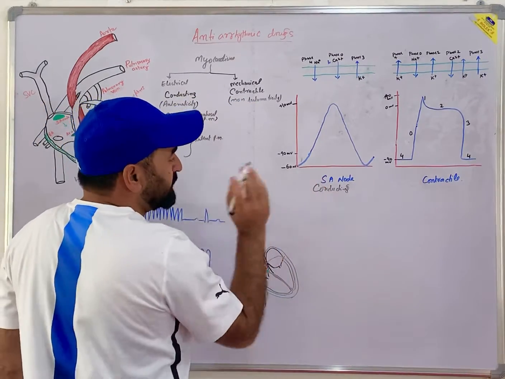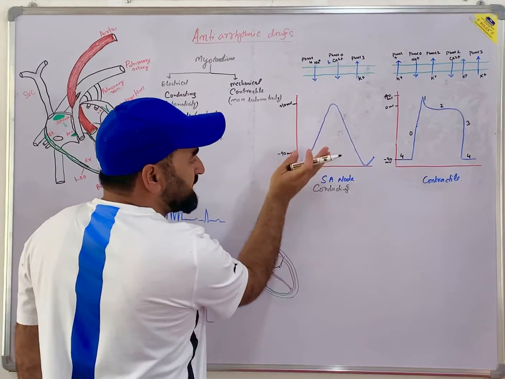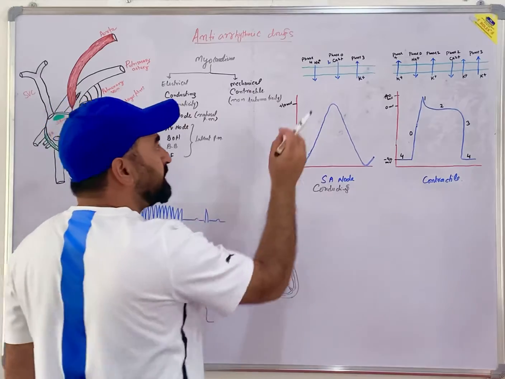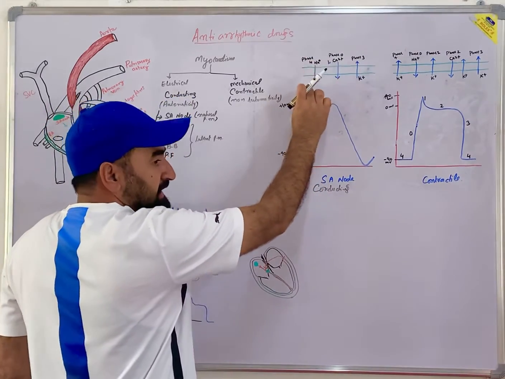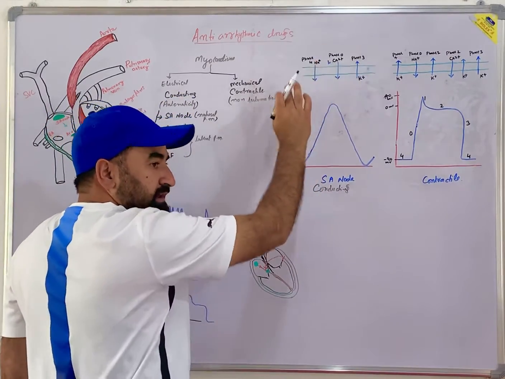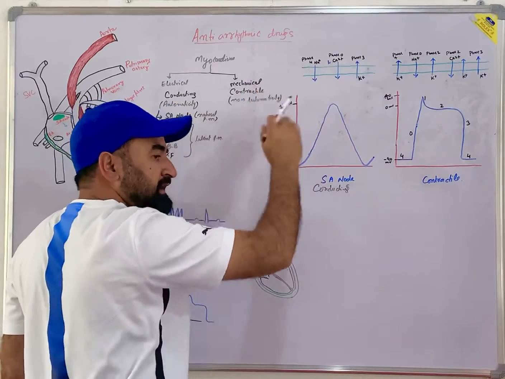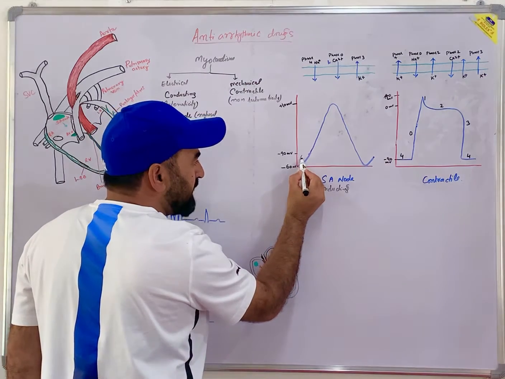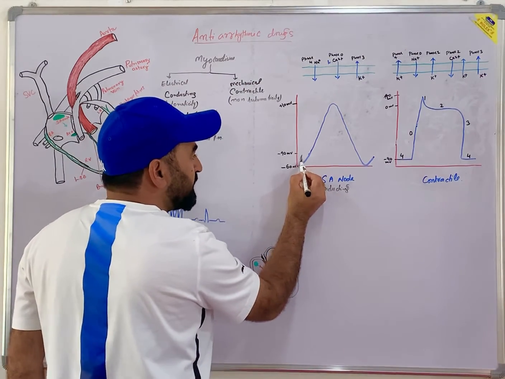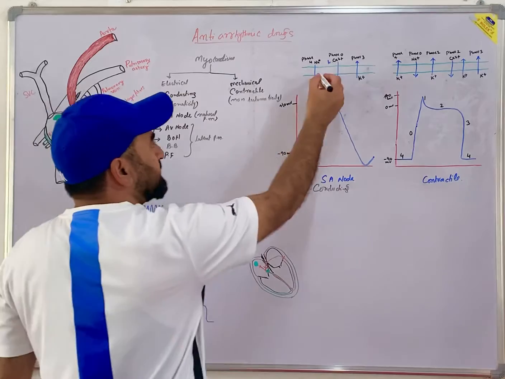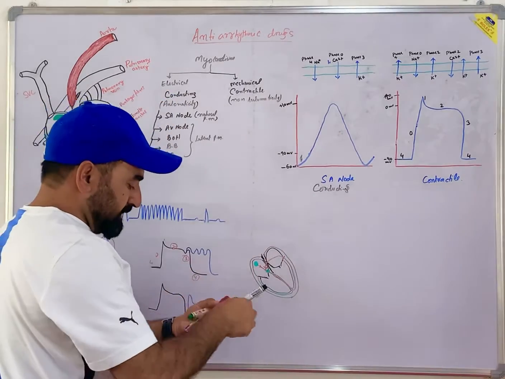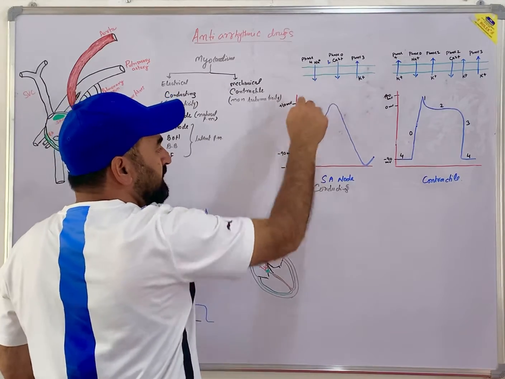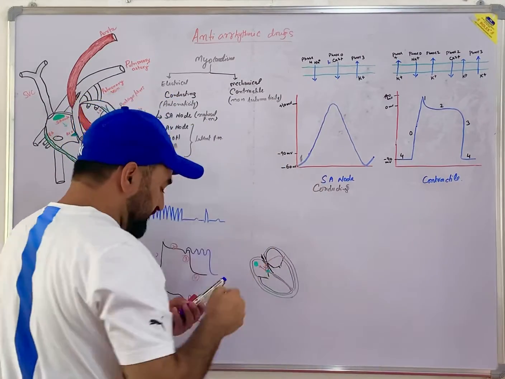I told you that there is no resting membrane potential for a conducting cell. Why? Because of the entry of sodium through funny sodium channels. There is continuous leaking of the channel. So that means there is always a phase 4. It is all because of the entry of sodium, indicated by phase 4.